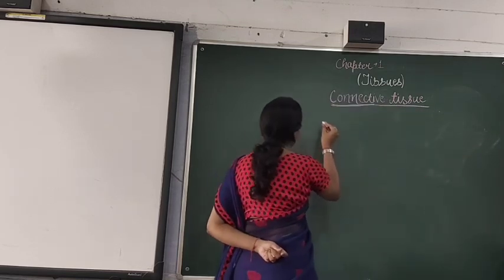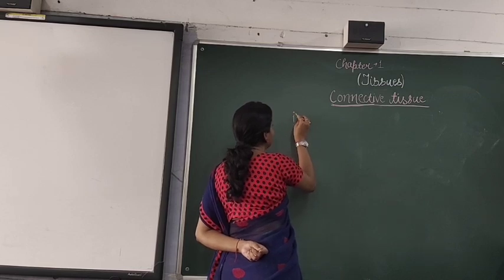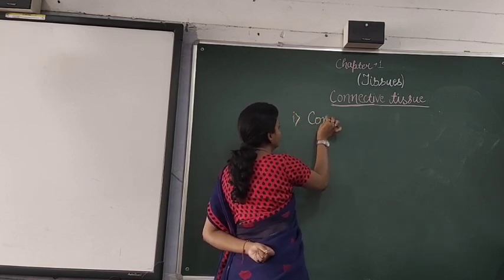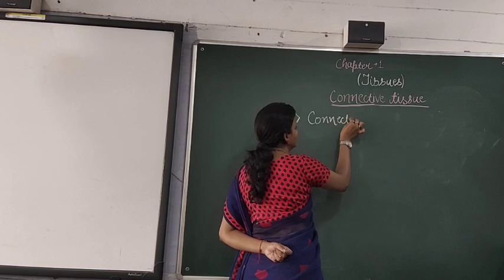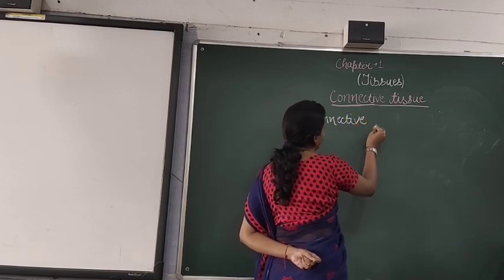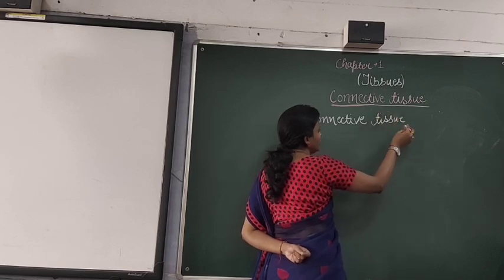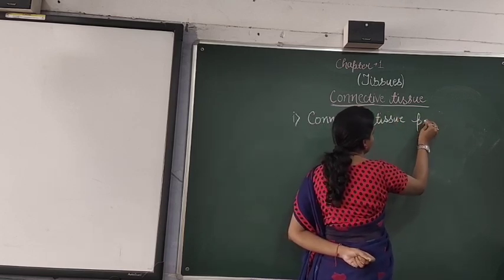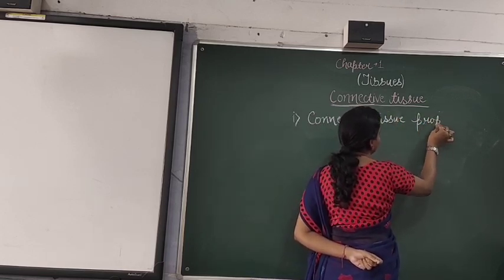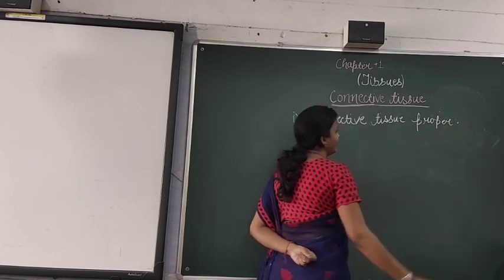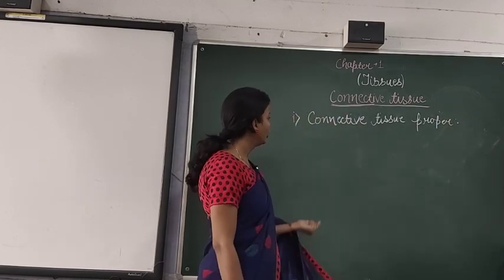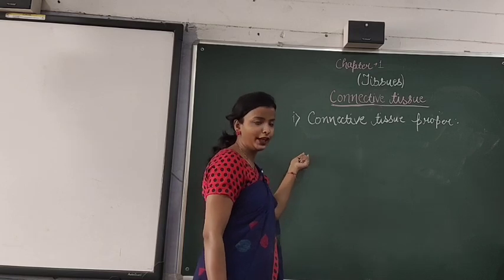So the first part, connective tissue proper. Now it is again of four types.